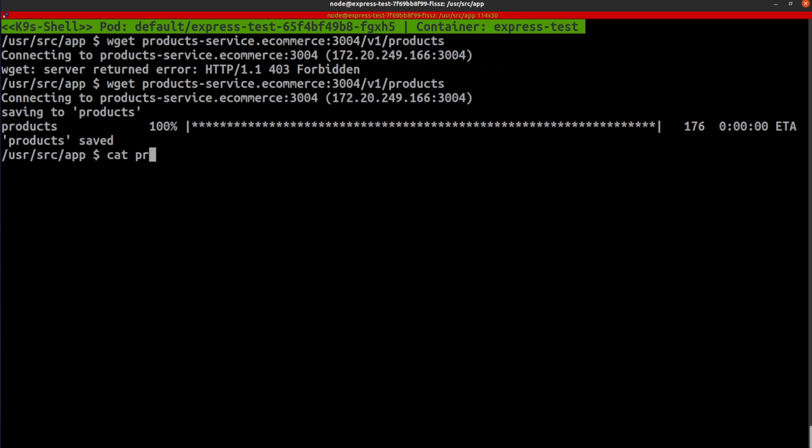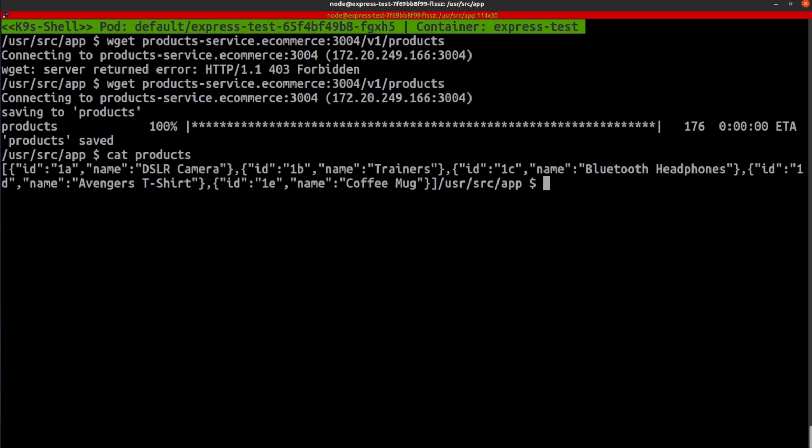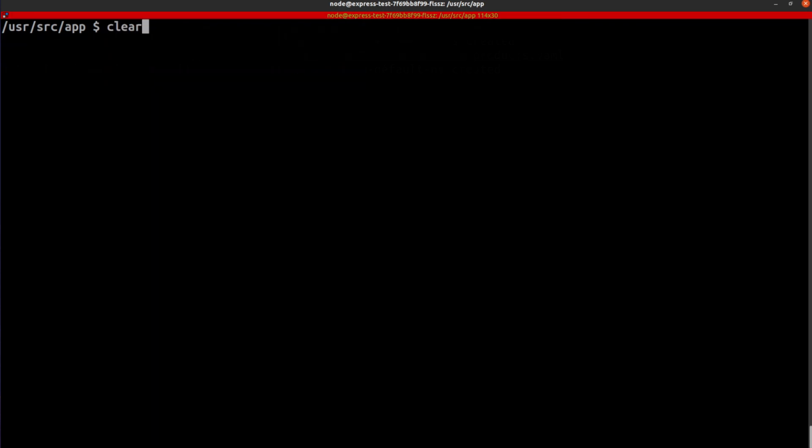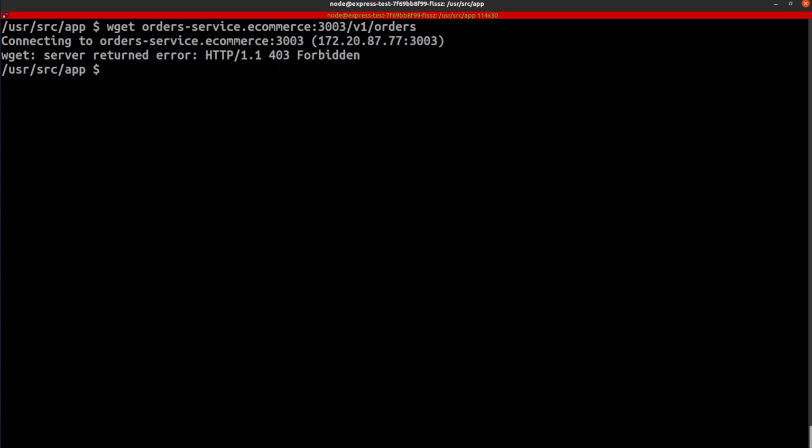Once again, I'm going to run the cat command on products. You can see I have that information available. But we want to make sure that we're not able to make any requests to orders. So I'm going to attempt to do that. And you see I'm still getting a 403 forbidden error, which is correct. So our authorization policy is working as expected.